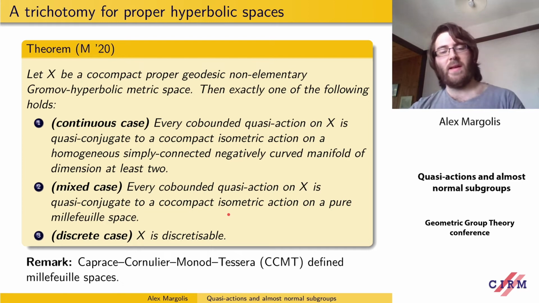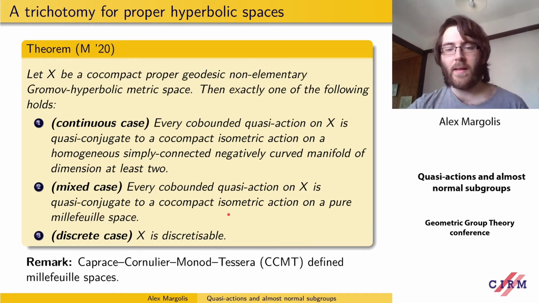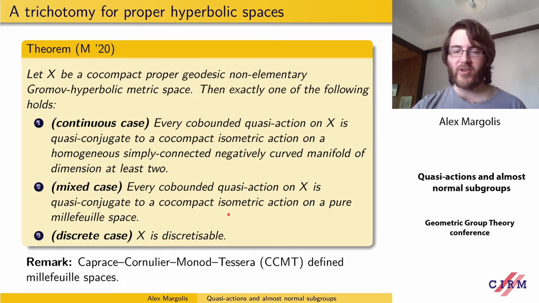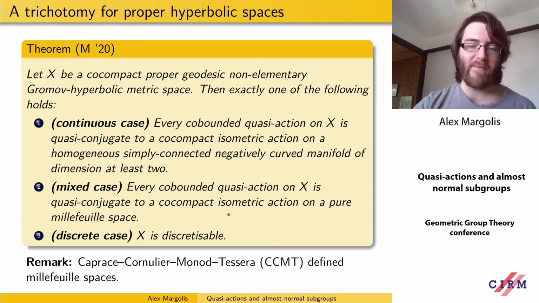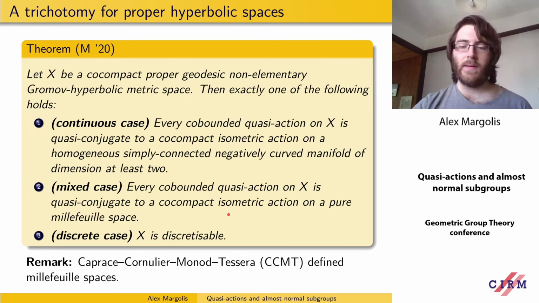And if we don't have one of these special cases, then the space X has to be discretizable. That means every co-bounded quasi-action on such a space can be quasi-conjugated to an isometric action on a locally finite graph, or equivalently, we have a coarse stabilizer. So this situation arises very often.